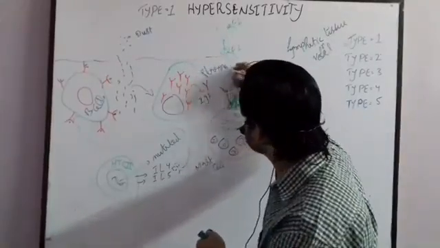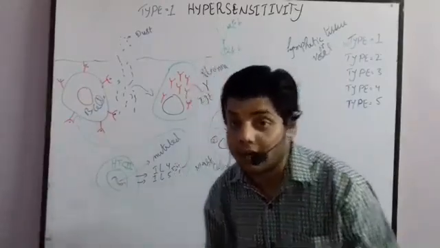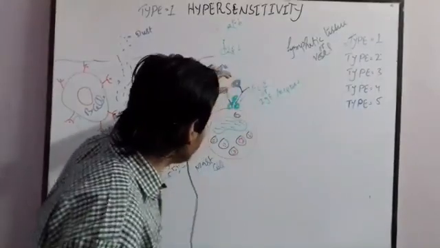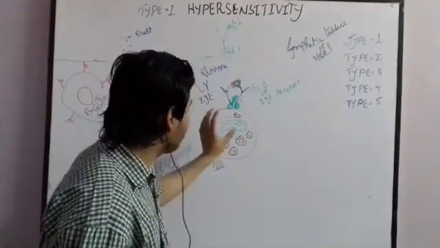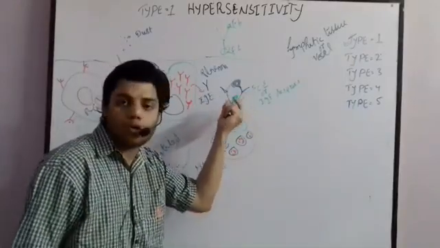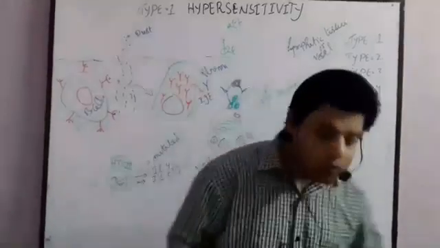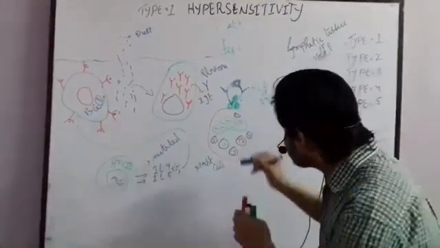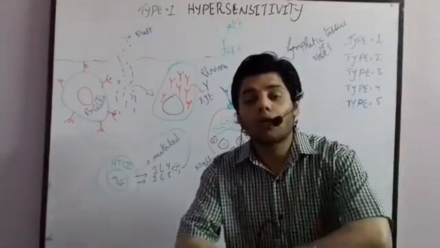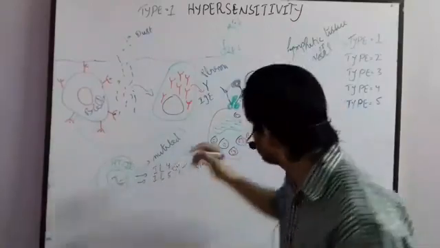This is the plasma cell. One thing that I must tell you: a lot of plasma cells, B cells and a lot of mast cells are activated in type 1 hypersensitivity. Once this allergen sits and cross-links the antibodies, what actually happens inside the mast cell? Inside the mast cell, cyclic guanine monophosphate will be activated, its concentration will be raised.